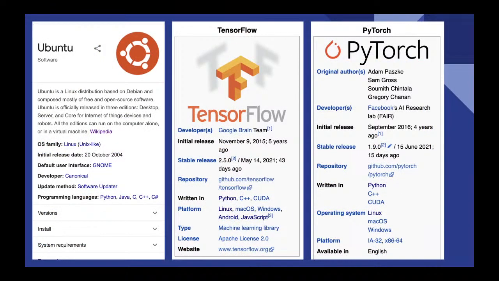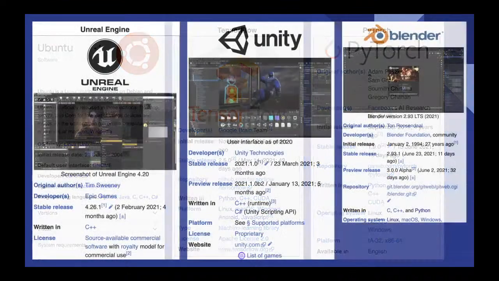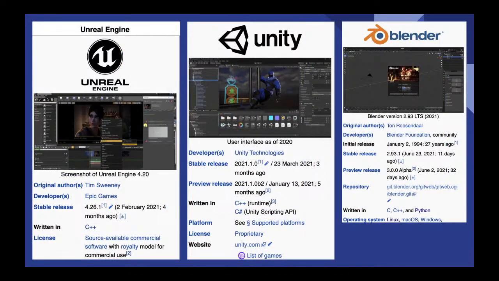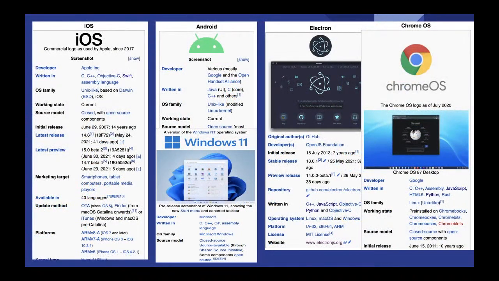Ubuntu, Linux, right? That is also using it. TensorFlow, a machine learning framework, is also using C++. PyTorch is the same. And the Unreal Engine, this is an IDE for games, also uses C++. Unity also uses C++. Blender, if we want to create 3D objects, we use Blender, and it also uses C++. iOS core also uses C++, and Android also uses C++. Electron is also using it, as is Chrome OS.